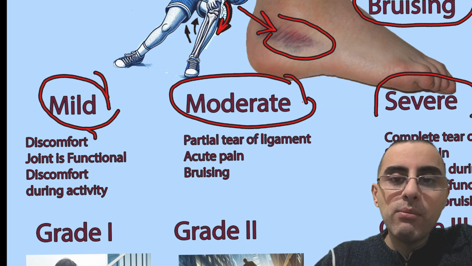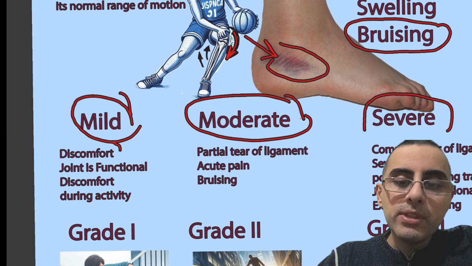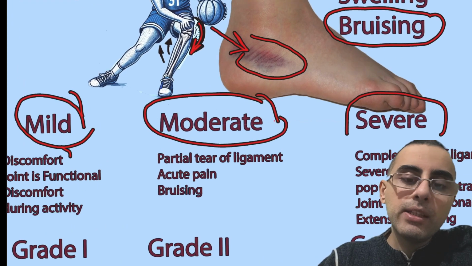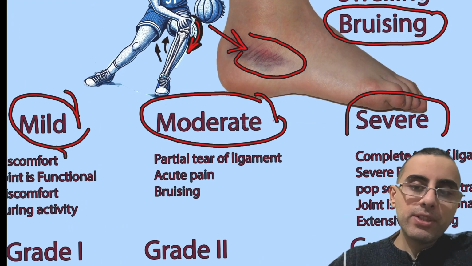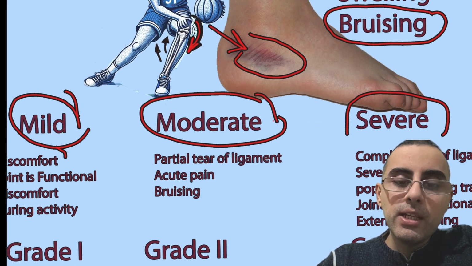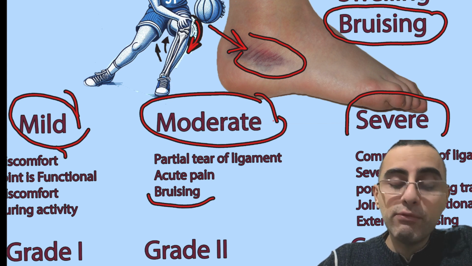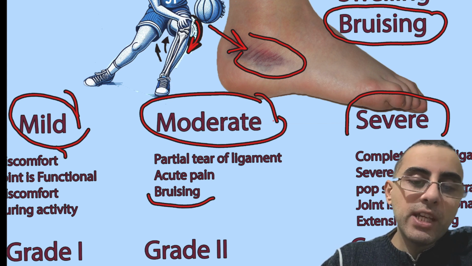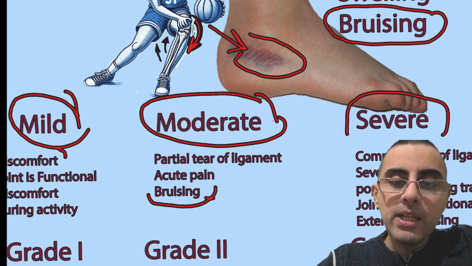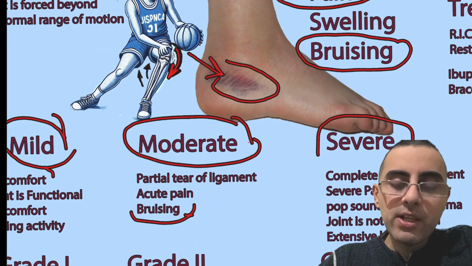If a person says that it's acute pain and it's severe pain during movement, it's usually moderate, and in most cases we have the moderate type of sprain, which is grade 2. It has pain when you apply pressure, pain when you move this joint. Bruising sometimes is visible, sometimes less visible, but in most cases we have bruising also. But this joint is still functional, even if it's painful.